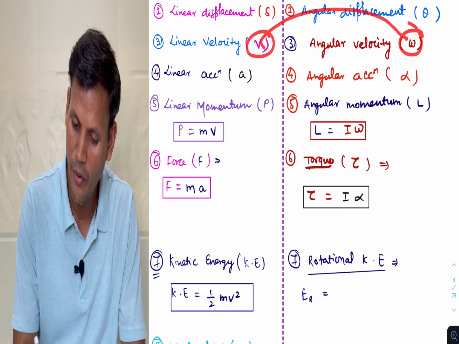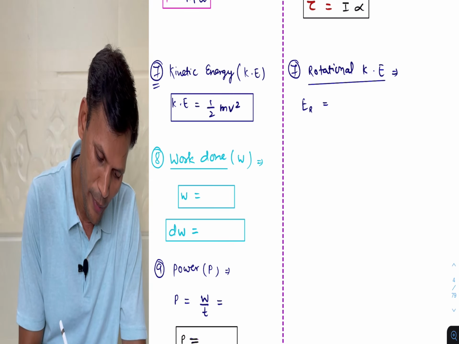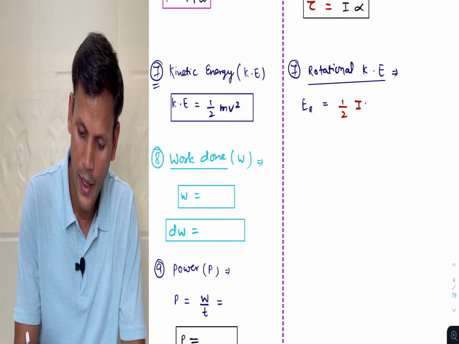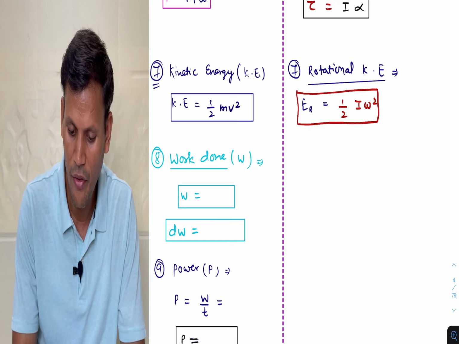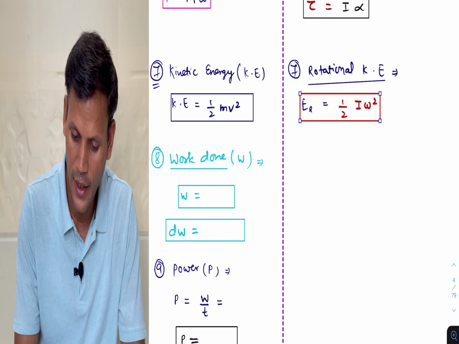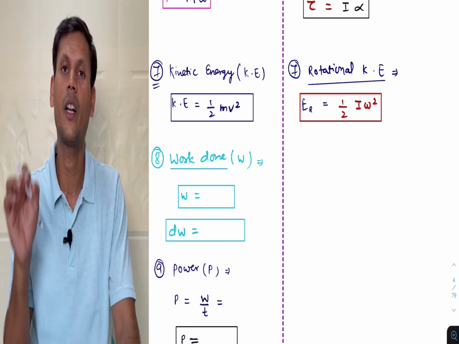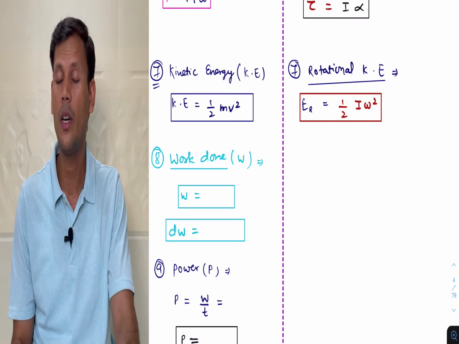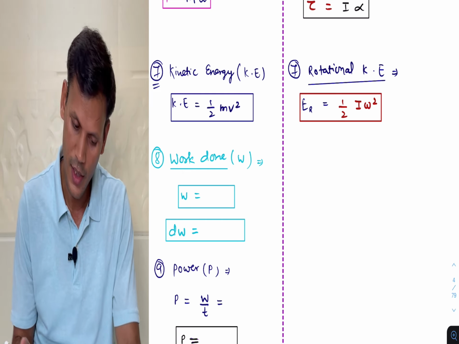So it will be half I omega square. Now this becomes the formula for the rotational kinetic energy: kinetic energy of a rotating body is given by E = half I omega square.